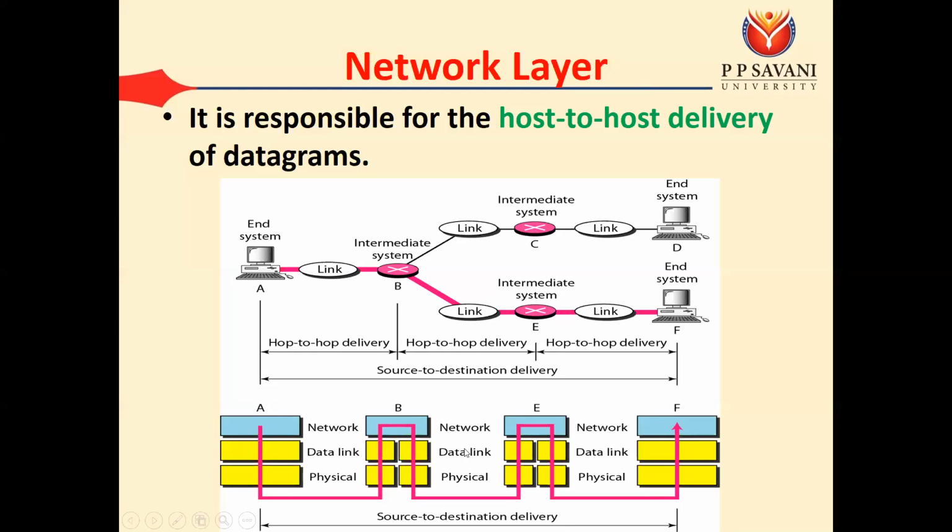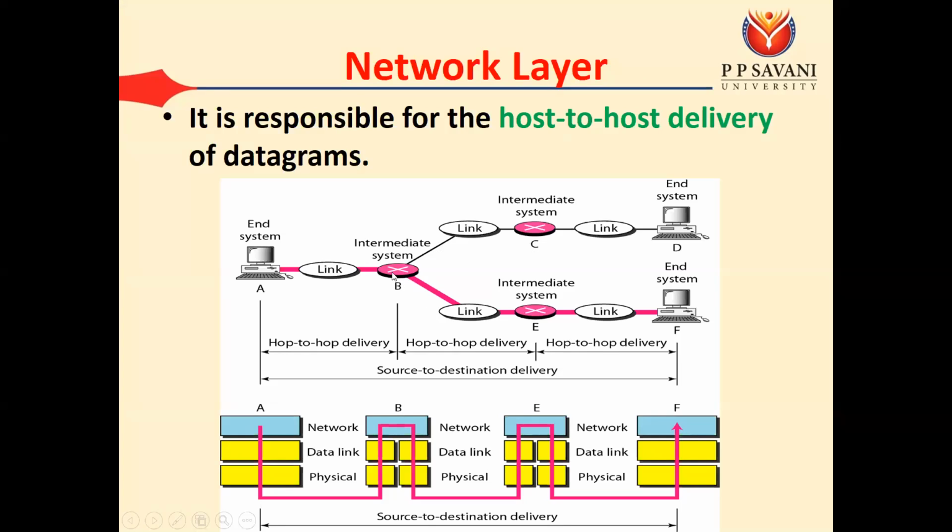One more thing about this host to host delivery is whenever your data reaches the intermediate routers, okay, it has to pass through all three layers, that is physical, data link and network. Okay, the reason is at the router we are performing a very important functionality that is known as routing. Okay, the meaning of routing is to identify the particular interface through which you have to transfer your data. Okay, for example, at router B, we can see here that there are two paths, one path is going to the C, another path is going through the E.